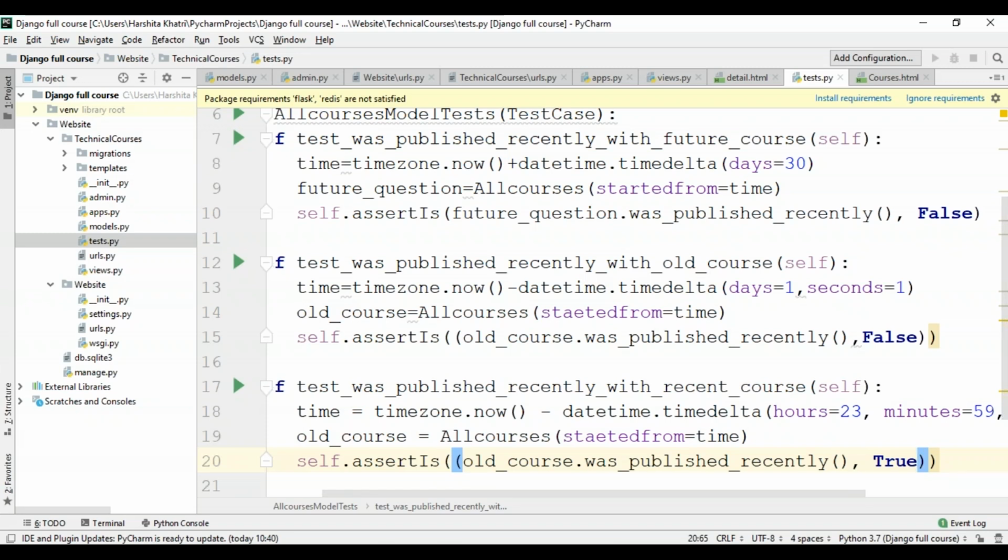The Django test client. Django provides a test client to simulate a user interacting with the code at the view level. We can use this in the tests.py or even in the shell. So first, I'm going to start with the shell again. Here, I actually need to do a couple of things that won't be necessary in the tests.py file. So for that, I'll just open up the command prompt.